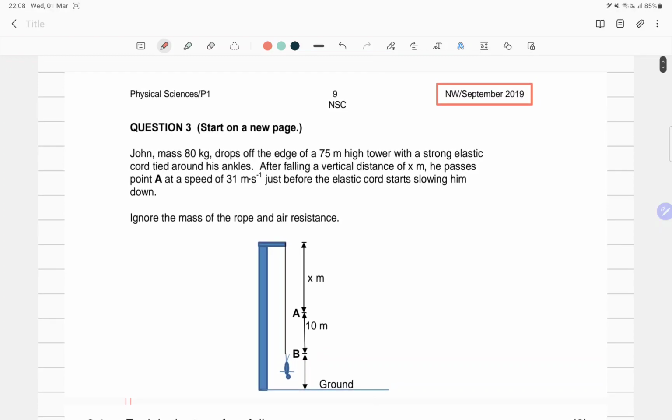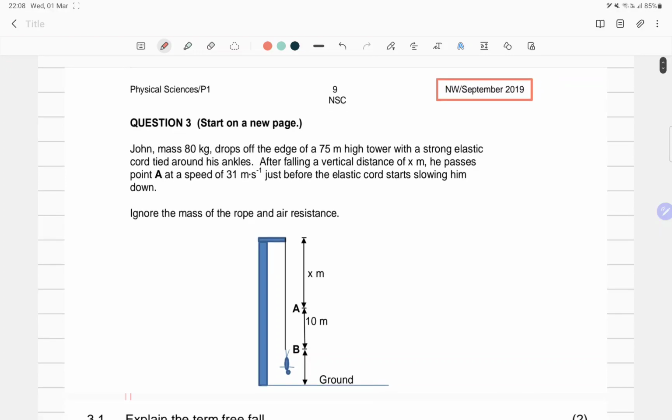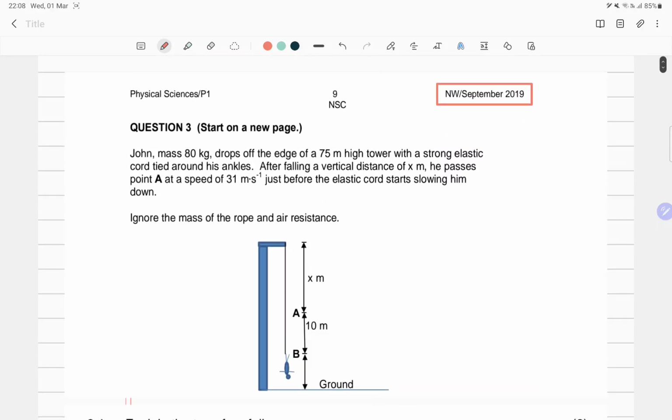This one includes work, energy and power, including the work energy theorem, so to speak. I'm not too sure if this topic has already been introduced at school or is still to be introduced. Nonetheless, I just want to show you that this question can be made a little bit more interesting and difficult as well, not the usual ease of vertical projectile motion. So let's look at question 3 here.